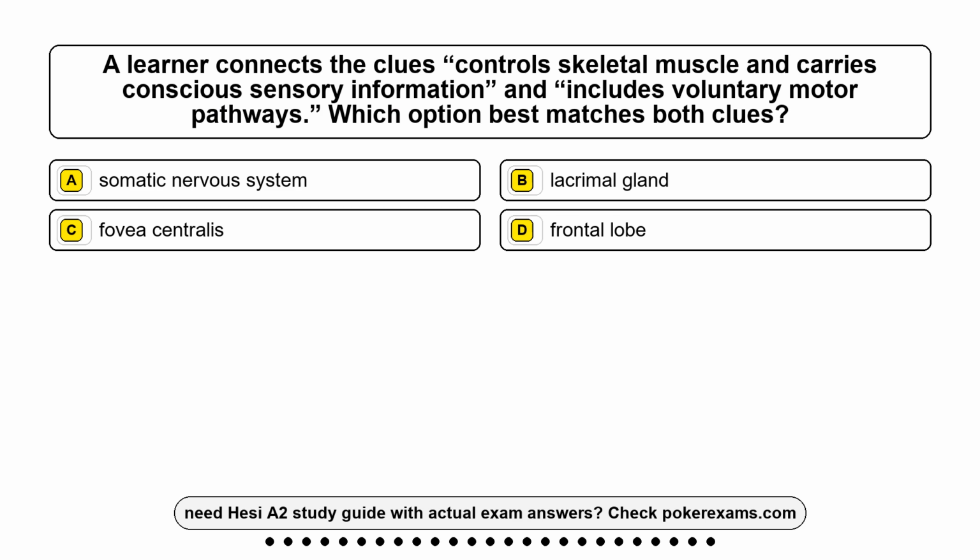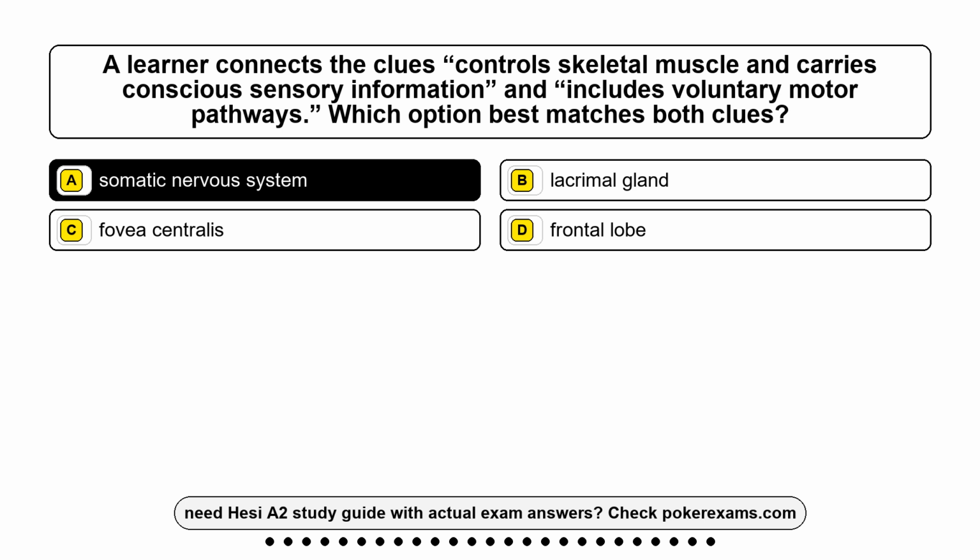Question 4. A learner connects the clues: controls skeletal muscle and carries conscious sensory information, and includes voluntary motor pathways. Which option best matches both clues? Option A, somatic nervous system. Option B, lacrimal gland. Option C, fovea centralis. Option D, frontal lobe. The correct answer is option A, somatic nervous system.